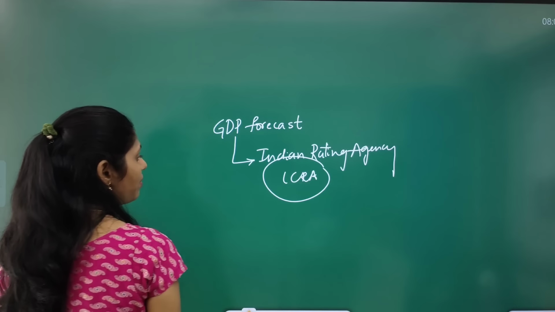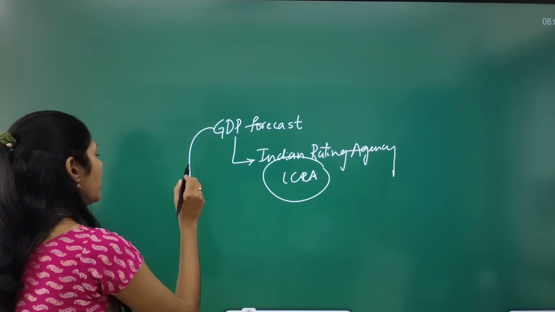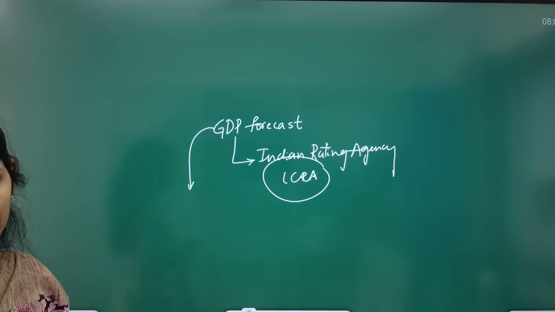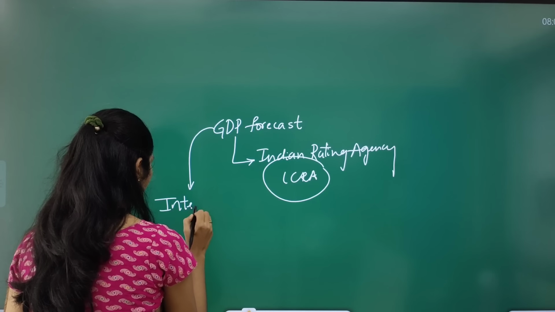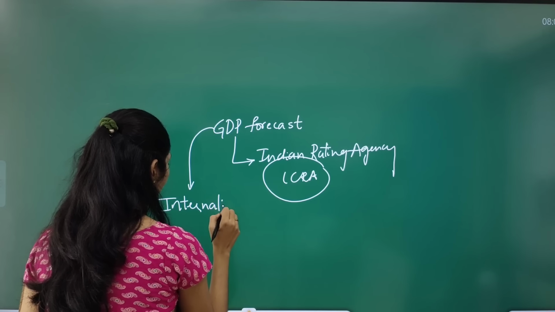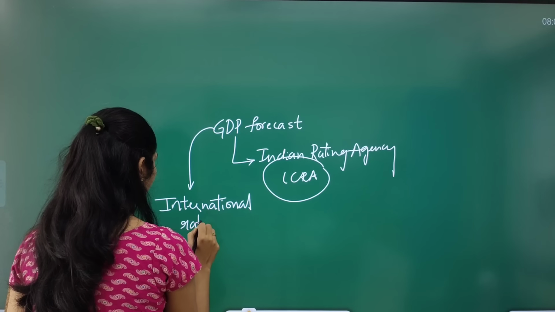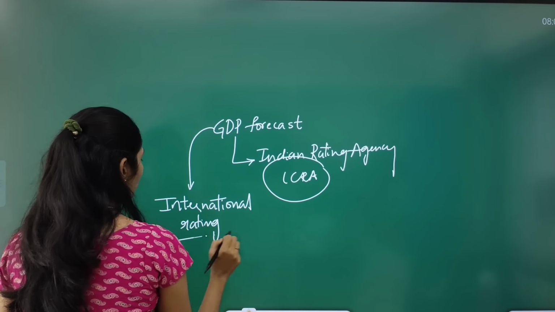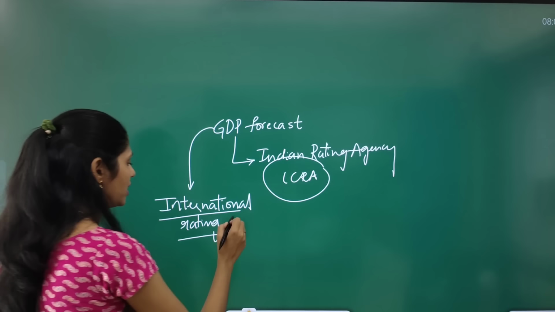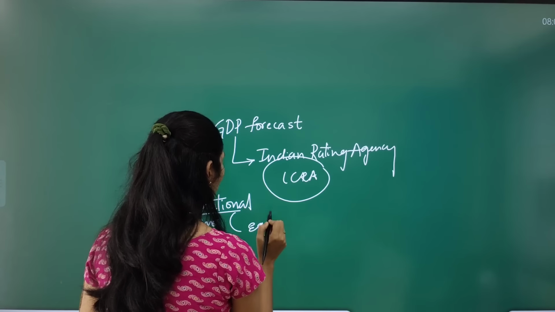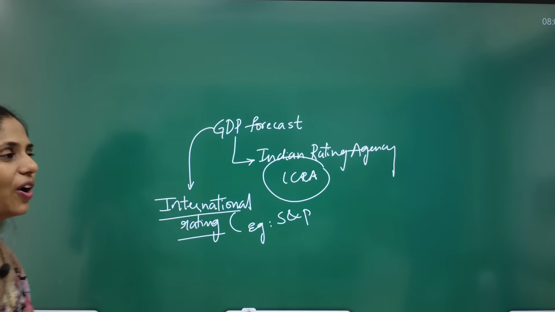So you have to see some facts regarding this ICRA. And whenever we are talking about GDP forecast, we also have international rating agencies. You have to see examples. I will give you one example, that is Standard and Poor's.